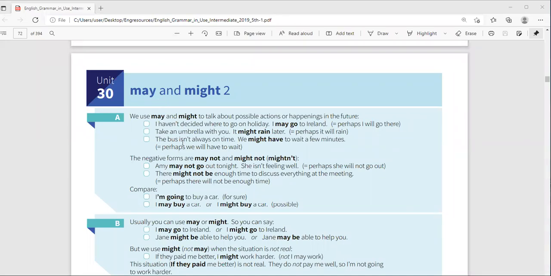The past tense of may is may have. Past tense of might is what? It is might have. For example, you reach home today in the afternoon and you find that you don't have your phone. Your neighbor will ask you, did you have the phone at school? You say, I had it at school. Then your neighbor will tell you, oh, you may have left it there, or you might have left it there at school. So may and might are the same. Past tense will be may have done or might have done that. So that is what we did in the morning.